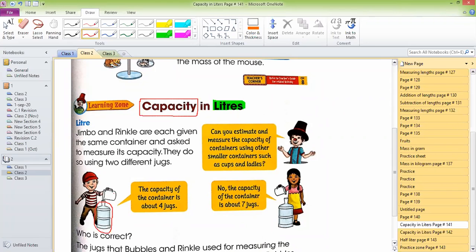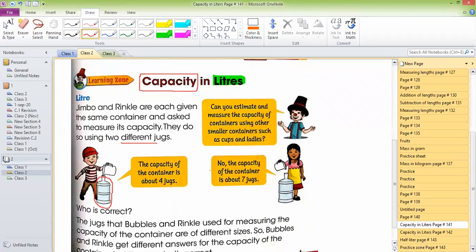So Wrinkle brings one mug from her home, and Jimbo brings one mug from his home. Now they start measuring it by using different jugs. Look, this is different and this is different. Jimbo is saying the capacity of the container is about 4 jugs, whereas Wrinkle is saying the capacity of the container is about 7 jugs.